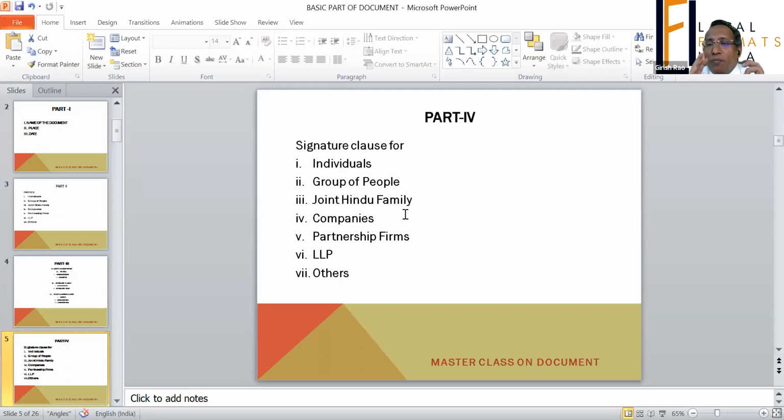Sorry, number three is the actual document, and the fourth part is signature. Is it clear to you all? Say yes in the chat box if it is clear. Okay, thanks. Then let's move on.